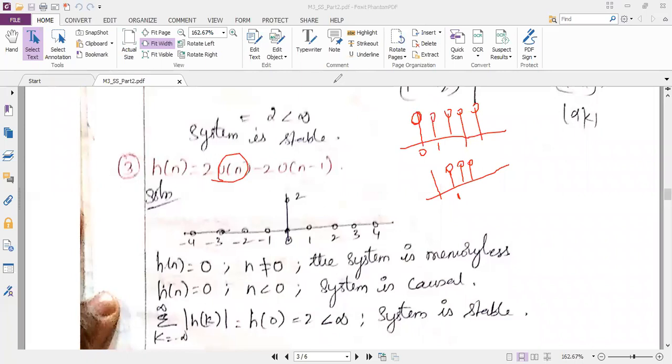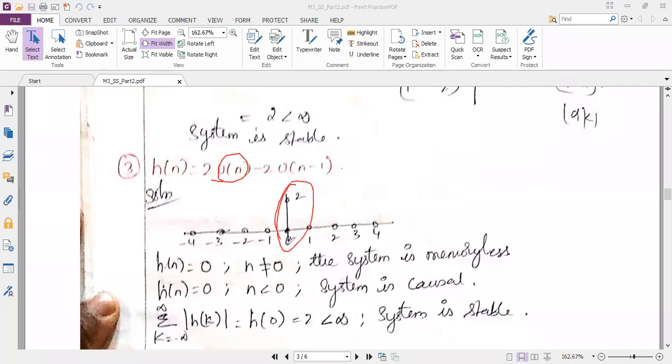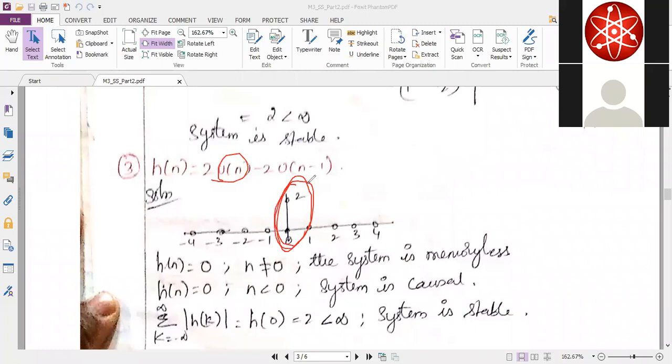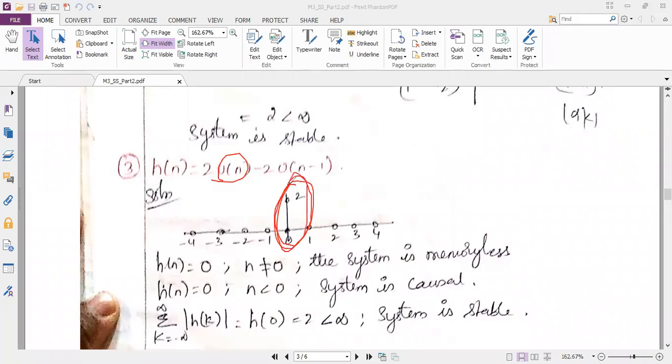Harshita and Sanjay? Yes, ma'am. At 1, the values will be cancelled from 1 to infinity. So I have the sample value only at the origin. Okay. So now seeing this structure, definitely it is memoryless and definitely it is causal, and you have to solve this